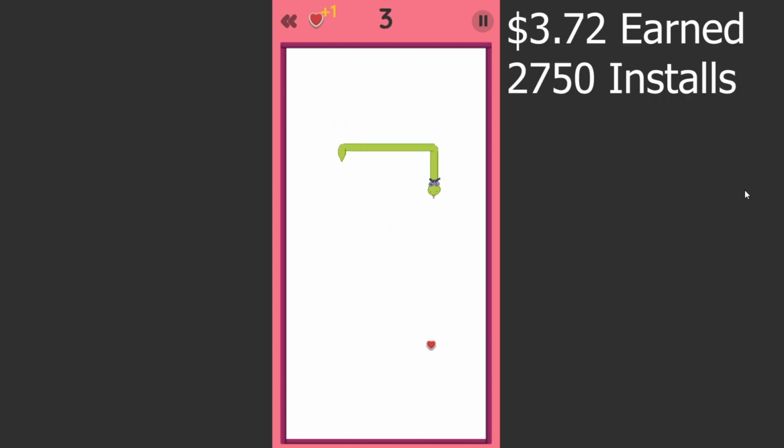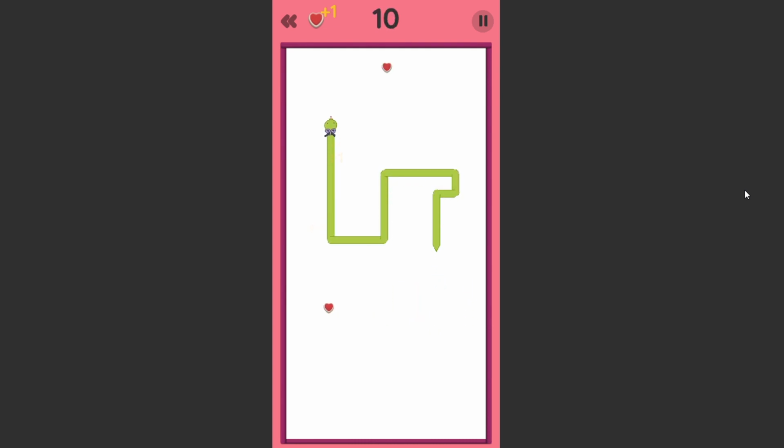Around 1 month ago, I released my first mobile game called Grumpy Snake. And without wasting anyone's time, here's the numbers that you probably want. In 1 month, I earned $3.72 and I got around 2,750 downloads on my game. And that's mostly because of a Google Ads campaign that I did.